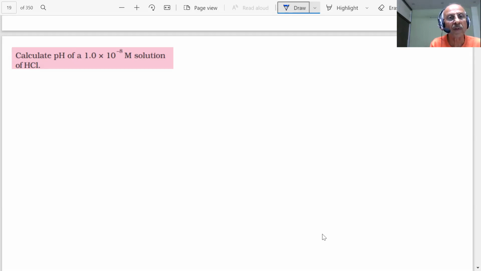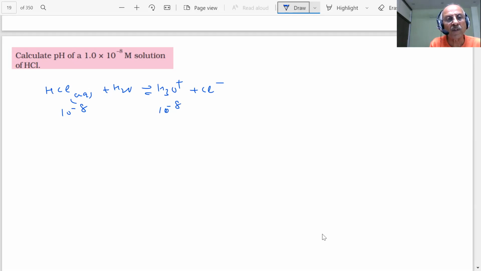pH is coming to be 6.98. What is the story here? If you have HCl aqueous, what is it giving, students? Same H3O plus and Cl minus. So H3O plus, if this is 10 minus 8, how much is this? 10 minus 8.